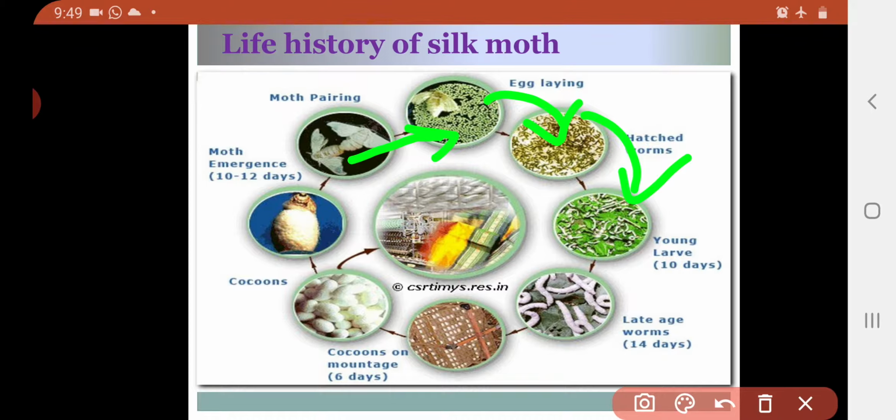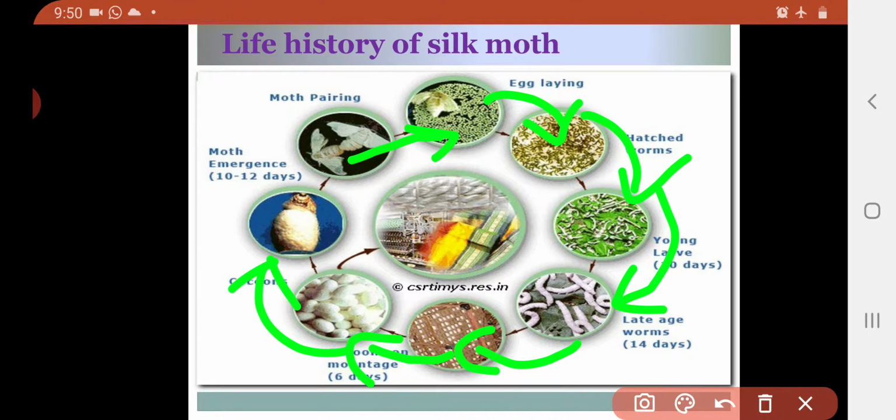How do they look after 14 days? They will have grown up, and then they will develop into cocoons. The cocoons will look like small eggs, right? Then afterwards the cocoon will be left, and the silk moth will come out again. The life cycle continues in this way. So this is the life history of the silk moth.